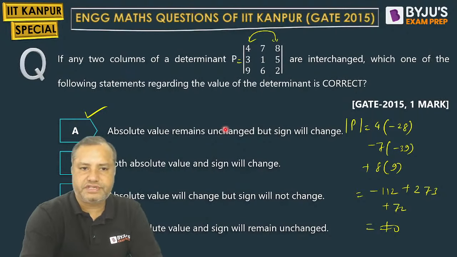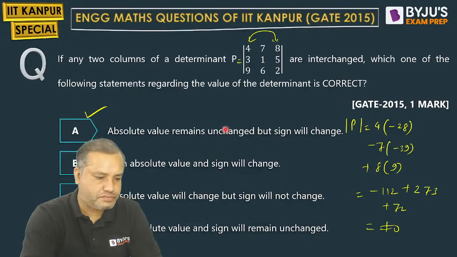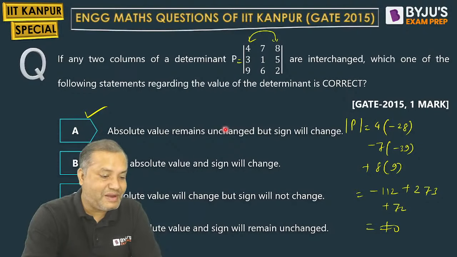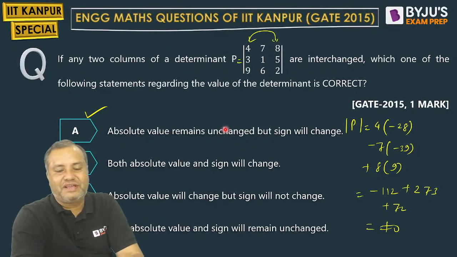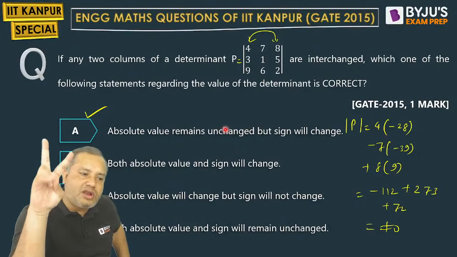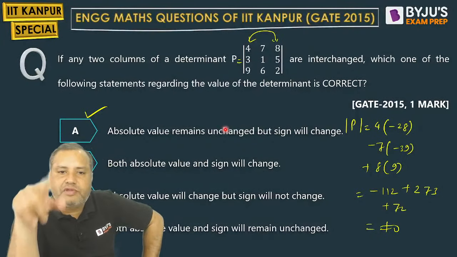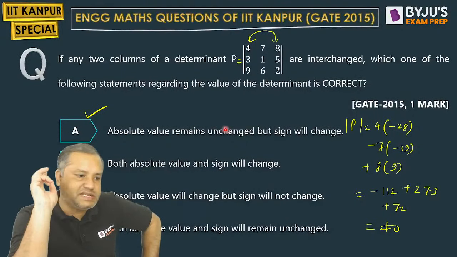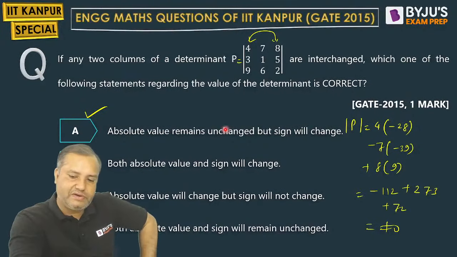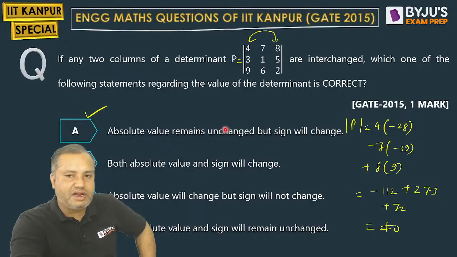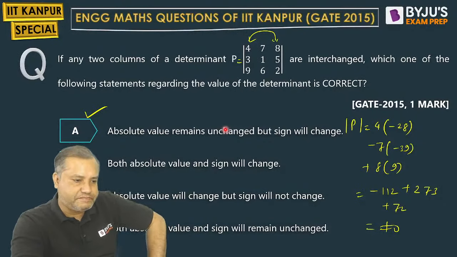Moving to the next question. Anirudh, where have you got this concept? If any two rows or any two columns are interchanged, then determinant value will get multiplied by minus sign. And that's why determinant value will be minus.